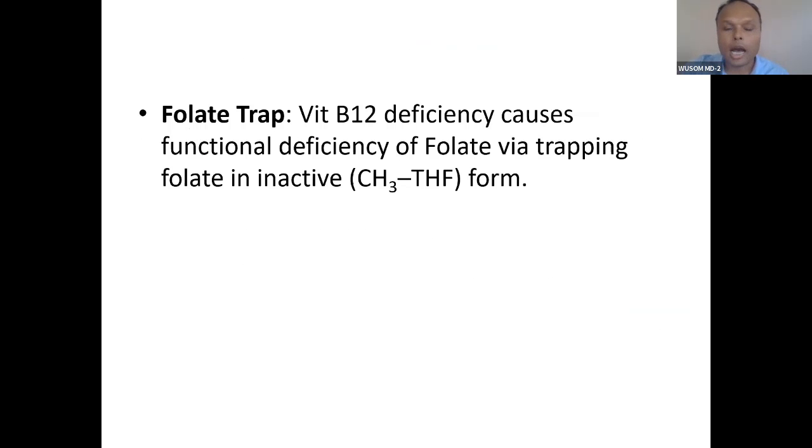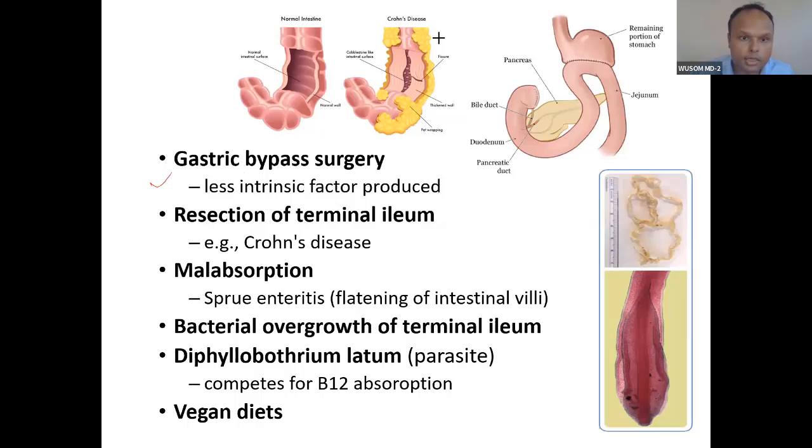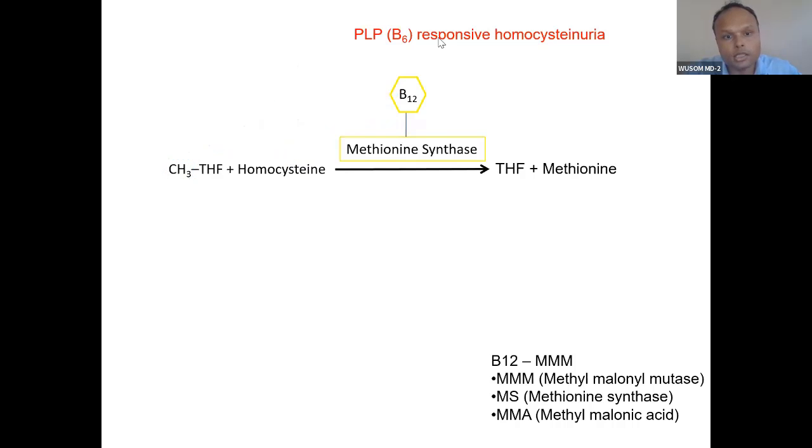If you understand this, amino acid metabolism has complicated parts, but this is not complicated. If you focus on these five points I have told you, you will not be confused. Folate trap: vitamin B12 deficiency causes functional deficiency of folate because of the folate trap. Pernicious anemia you already know; we have already discussed it, so go and read this. These are the reasons, and it is all from First Aid.